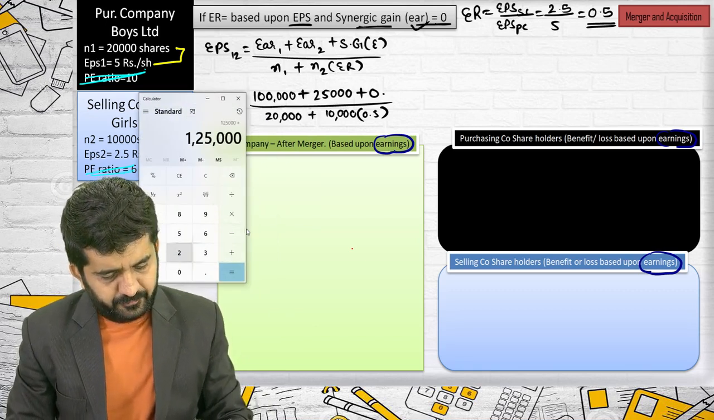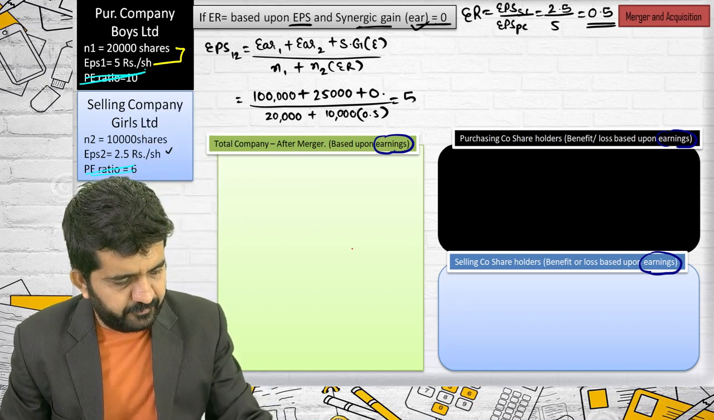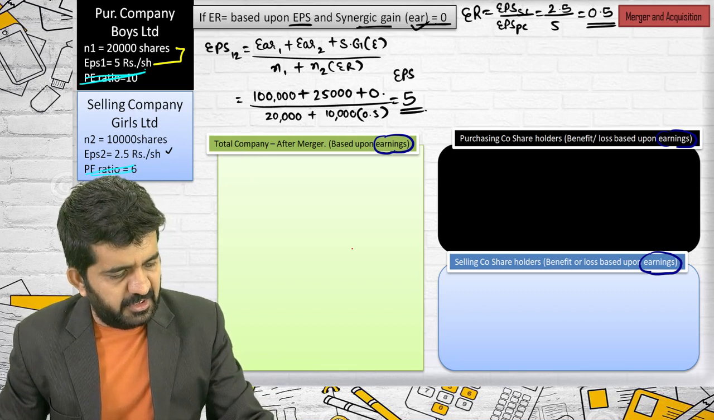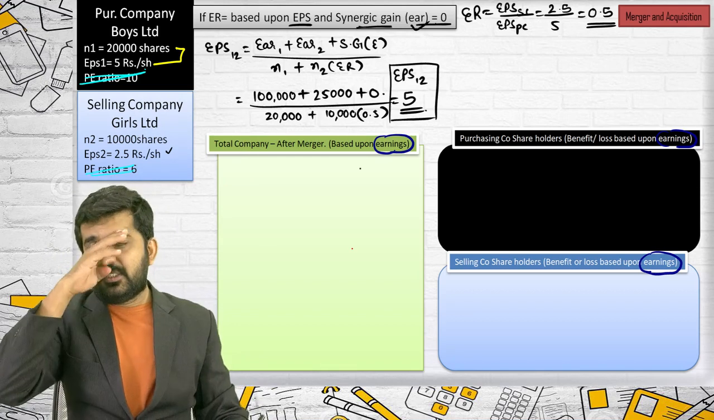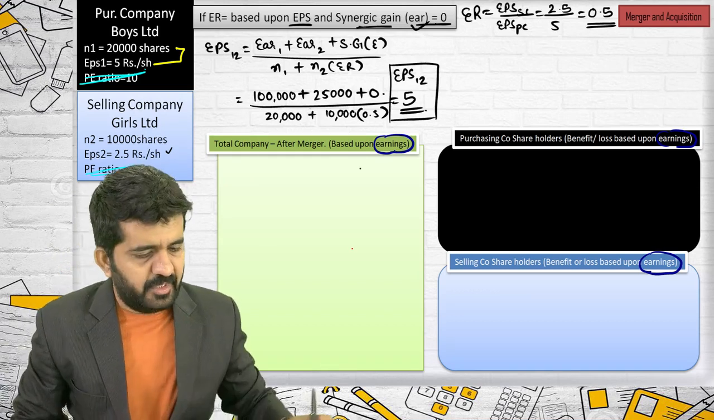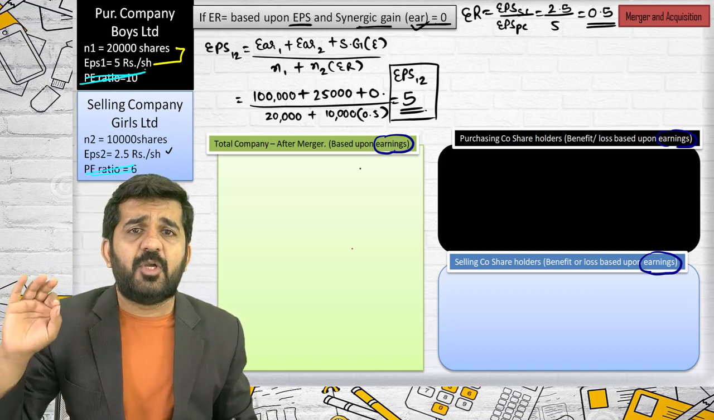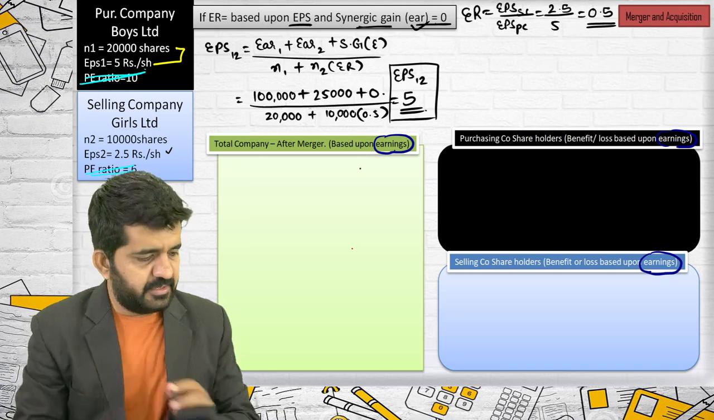Denominator is 25,000. So it will be 5. What is 5? It is EPS 12, which is nothing but 5. Sir, can I find out MPS 12? Right now it is not required because all the shareholders' objective is earnings.